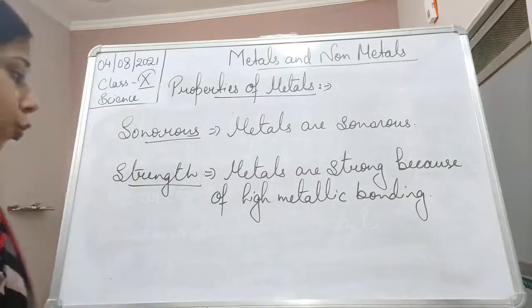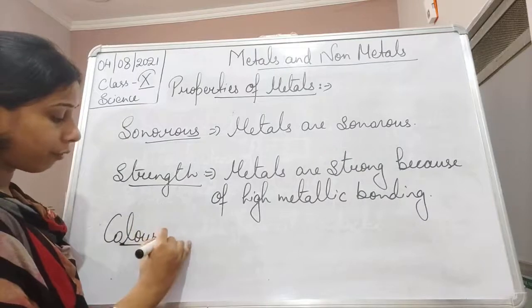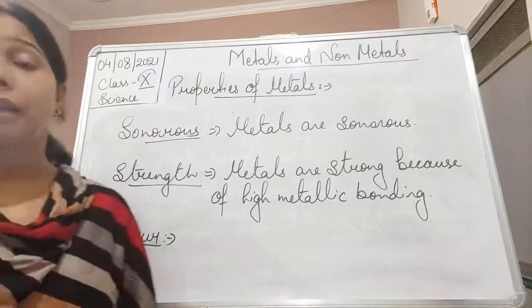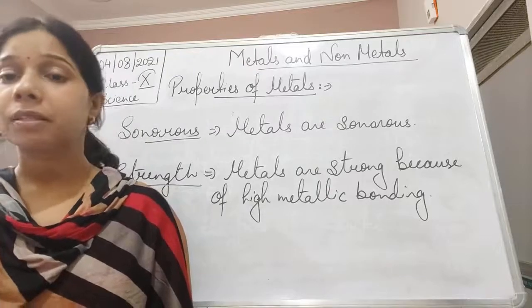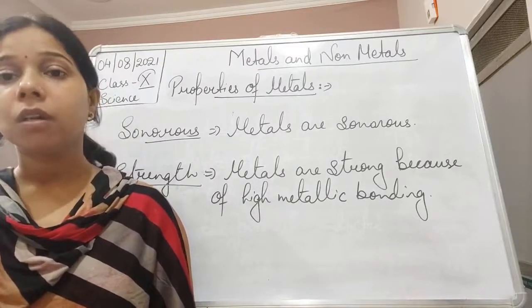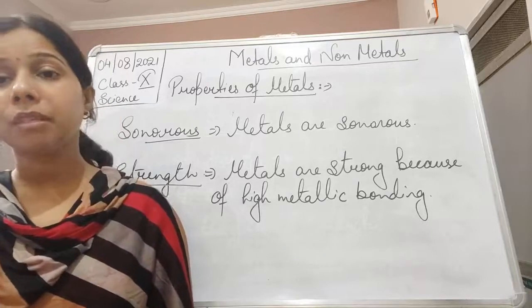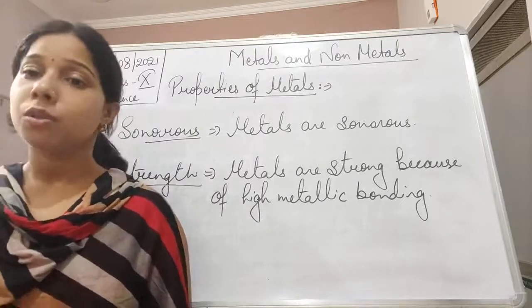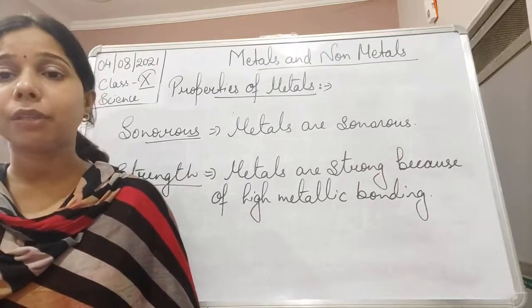Now the next one is the color. Generally all metals have a color, and they are of different colors. Like gold is yellow in color. Silver is grey in color. Copper is reddish brown in color. Aluminium is also grey in color. So metals are generally colored.